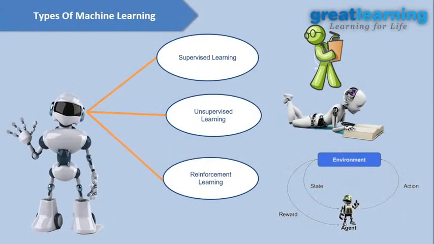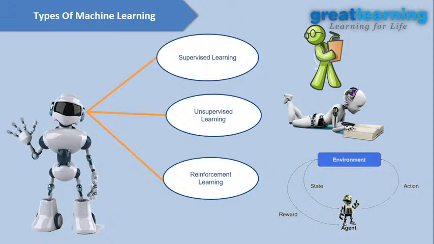But when you don't have labeled data, what will you do? There is one called unsupervised learning. Your model will learn by itself. There will be no teacher, right? By looking at the data, your model will understand, okay, this is the class, this is the part. So this is called unsupervised learning. Your model does not have any teacher.